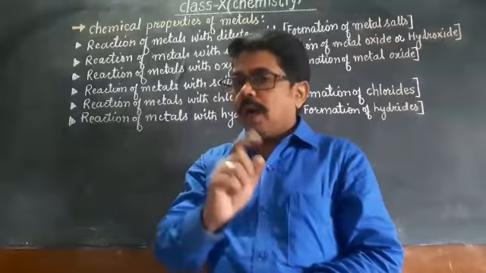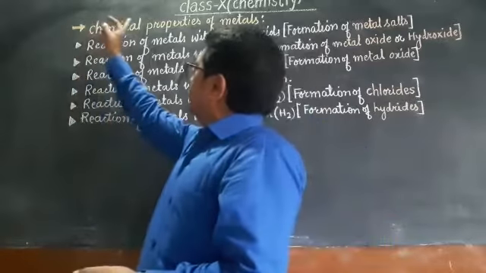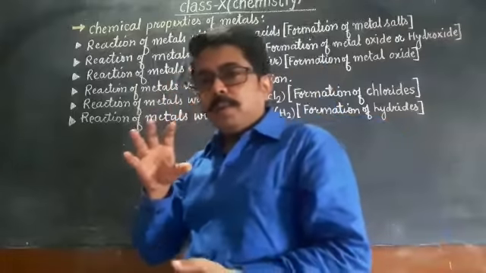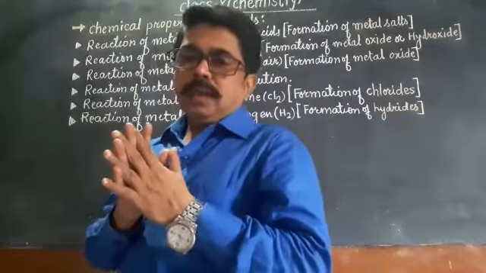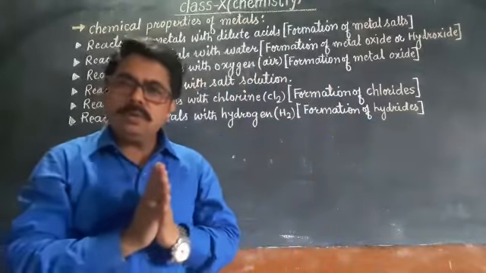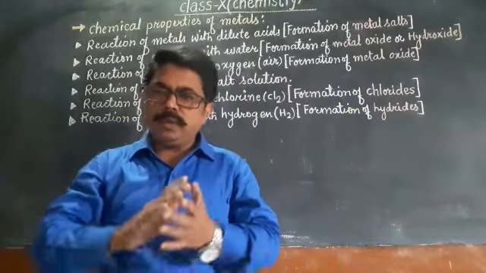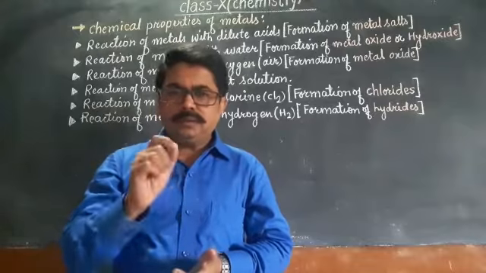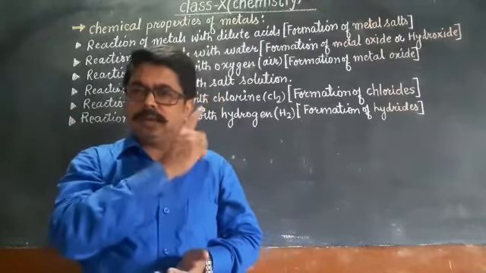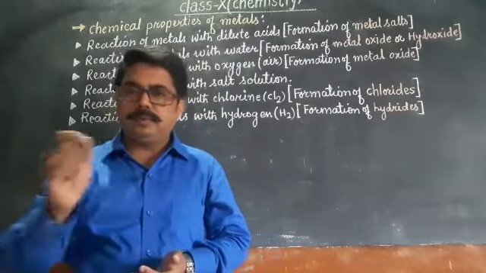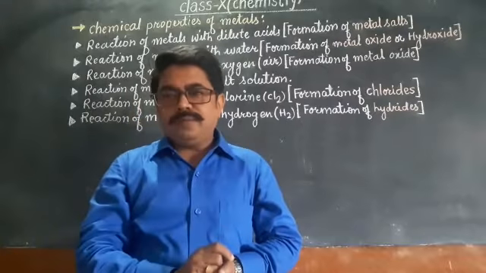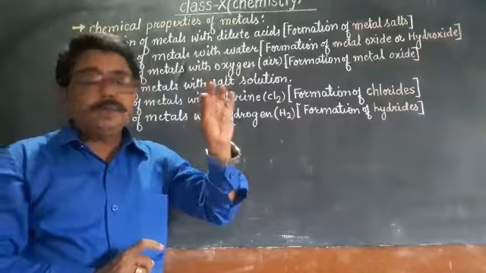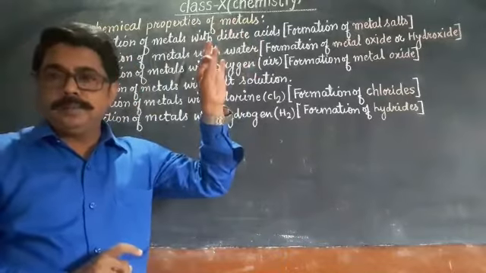So first we are going to start chemical properties of metals. In chemical property, we study how reaction of metals occurs with other substances. Now these reactions come in this category, chemical properties. Physical we have studied already. So see, first is reaction of metal with dilute acid.